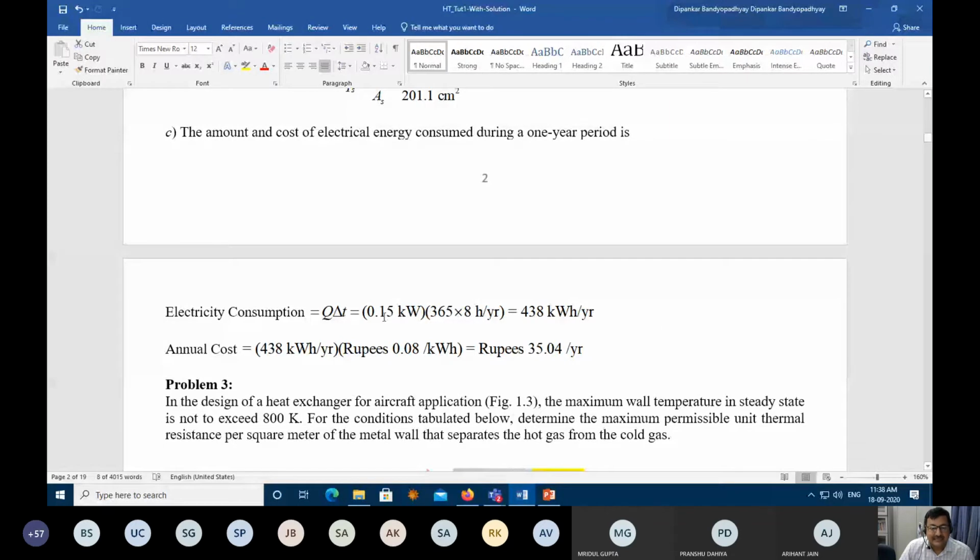Let me just intervene here. You see, beautiful parameters are coming up here. First is 150 watt, that is your power, correct? Yes. Now, if you multiply this with the number of hours, it gives a beautiful variable that is called kilowatt hour. What is this variable? Kilowatt hour means what? Units. But what is this variable? Is it energy, power, what? It is the energy consumed.